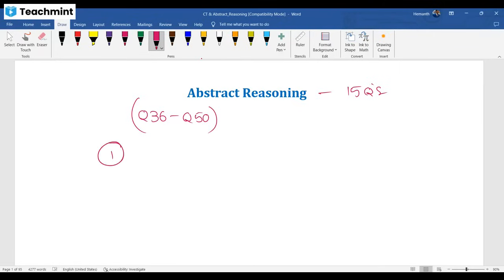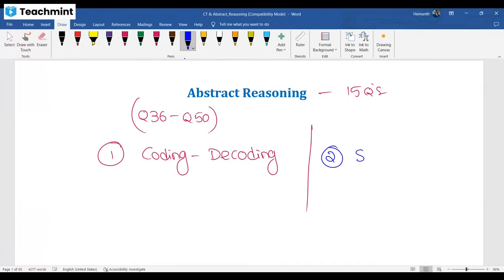The first topic you need to focus on more in abstract reasoning is coding and decoding. To understand the topic in depth, we already shared a video related to coding and decoding for you in the group. The second topic to be focused on is series. The third topic is add one out and analogy.